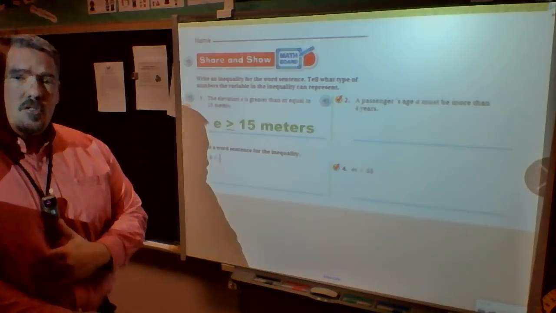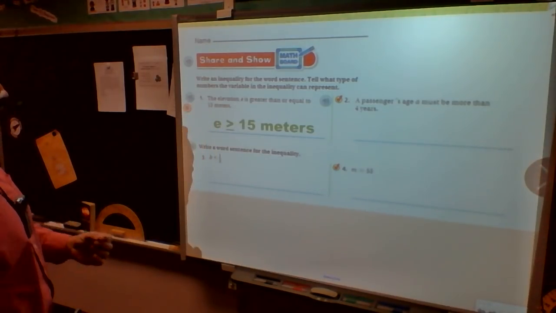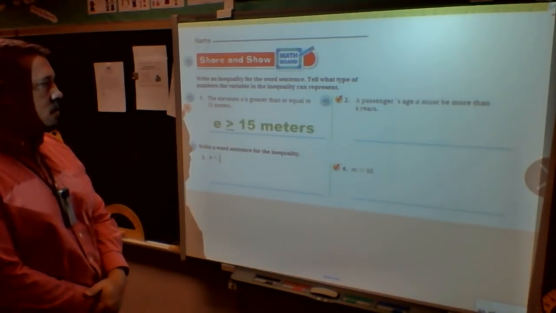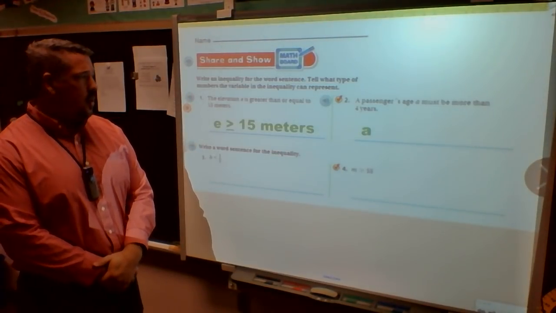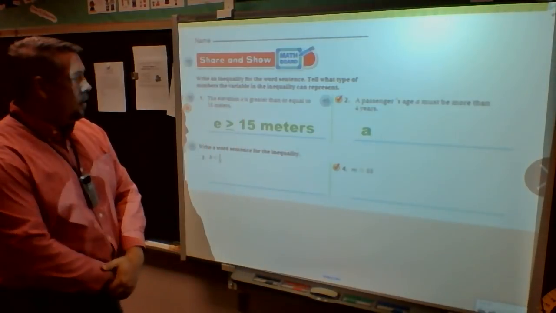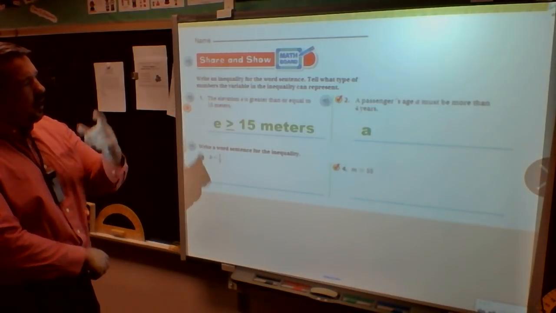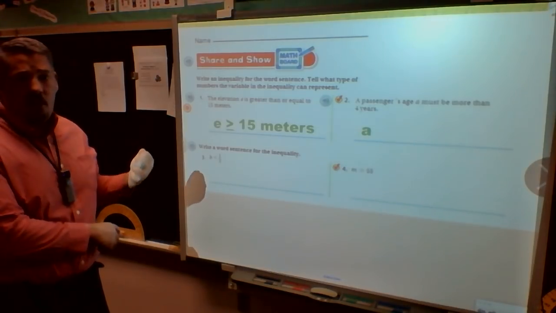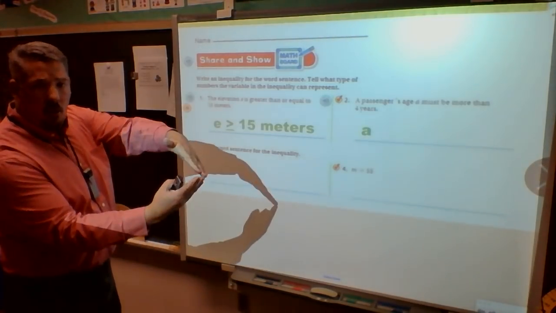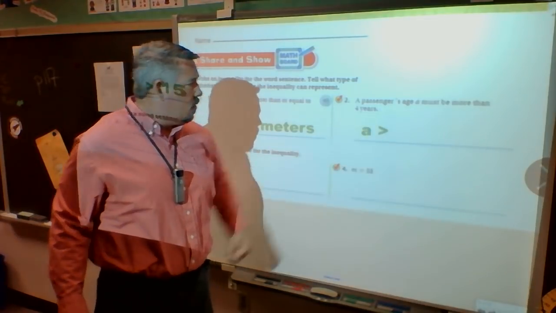Number 2. A passenger's age must be more than 4 years. What must be more than? A for age, right? Because that's what it says. A is what? Well, A must be more than. So once again, it's bigger than whatever I'm asking about. Arrow points away. So A is greater than.